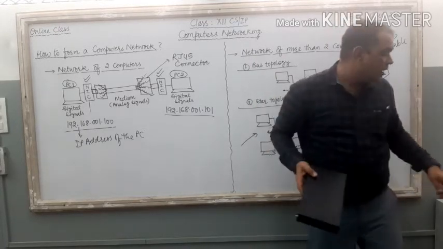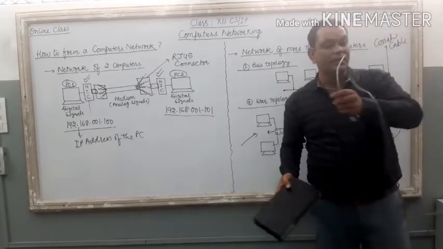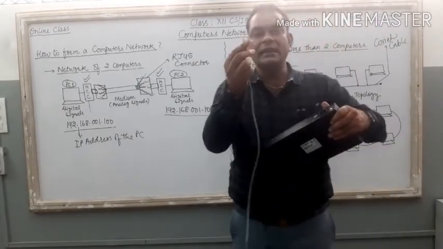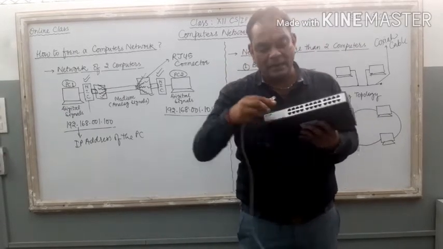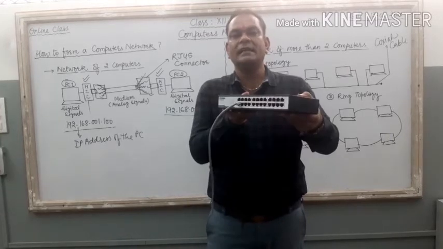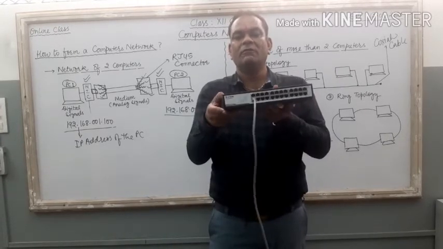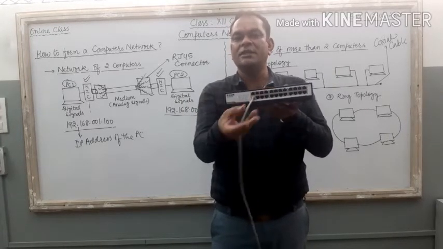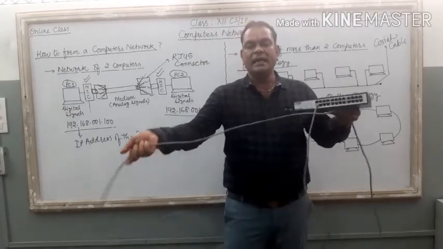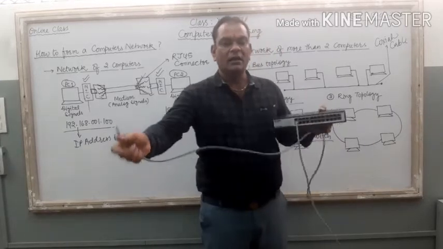So, I require a wire. The wire is here only with us. It is a twisted pair cable. The first corner of this cable, this one, I am going to connect with my switch like this one. Just check it out. One corner of the cable is connected with the switch, and here it is the second corner of the wire, this one.